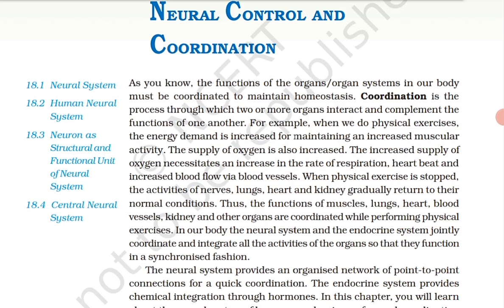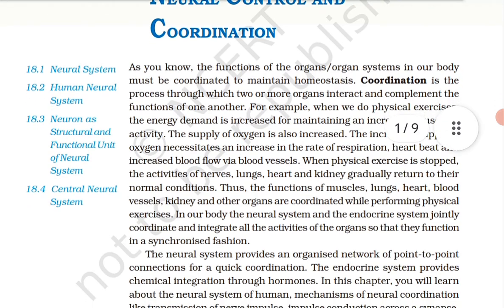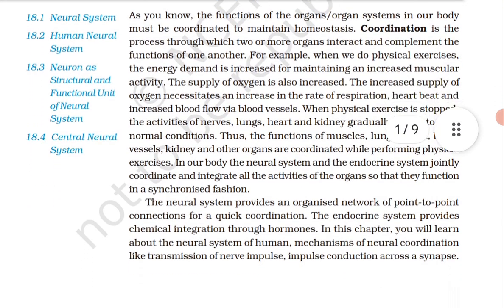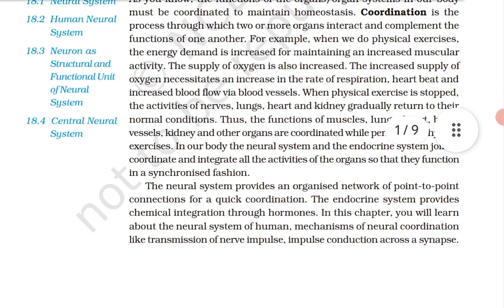Understood? In our body, the neural system and the endocrine system jointly coordinate and integrate all the activities of the organs so that they function in a synchronized fashion. The neural system provides an organized network of point-to-point connections for quick coordination. The endocrine system provides chemical integration through hormones.